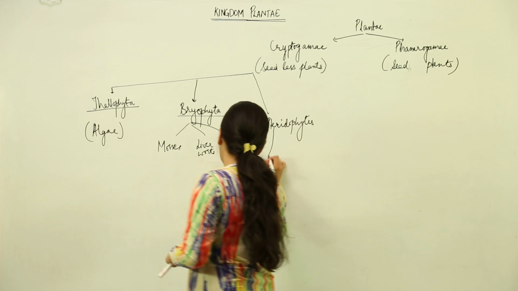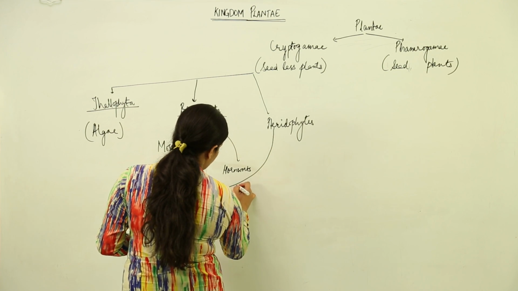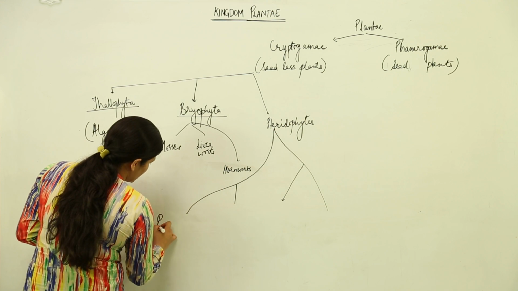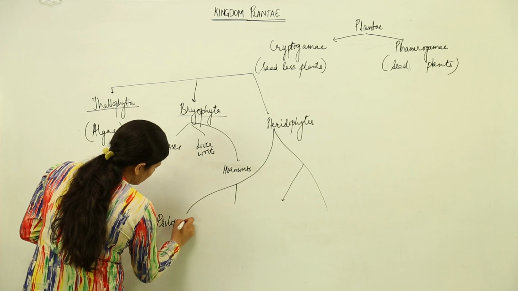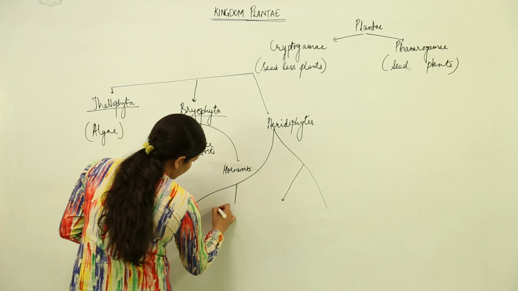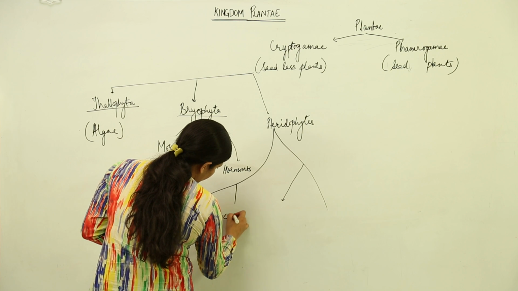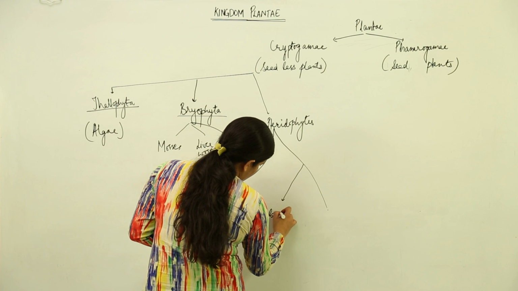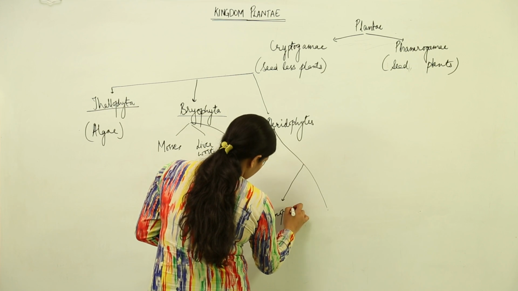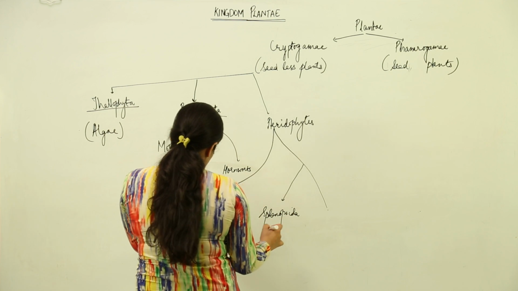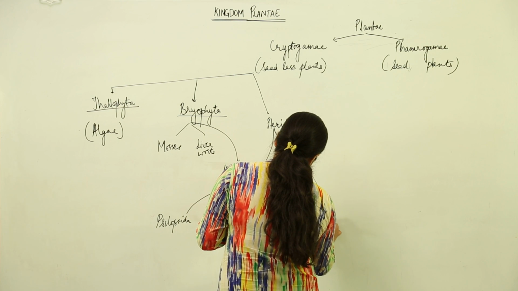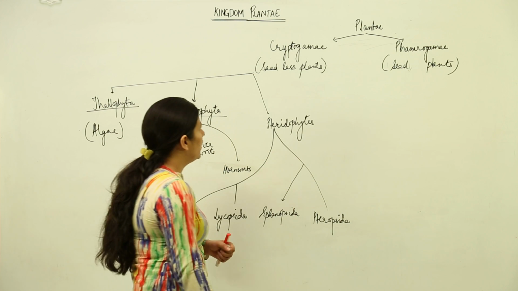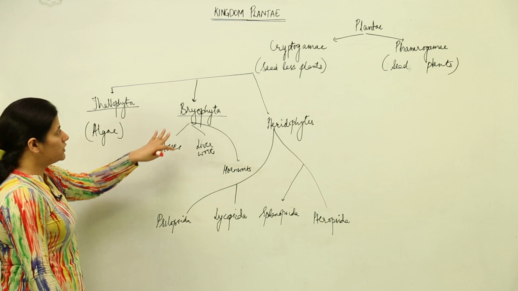Alright, now in these Pteridophytes we have further classifications, that is Psilopsida, Lycopsida, Sphenopsida, Pteropsida. Okay. This is all about the seedless plants.